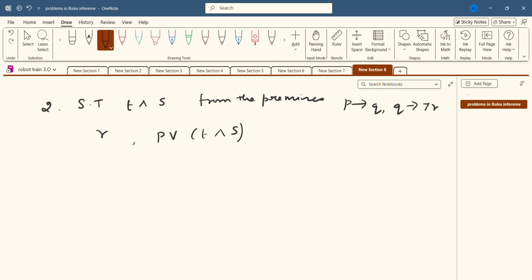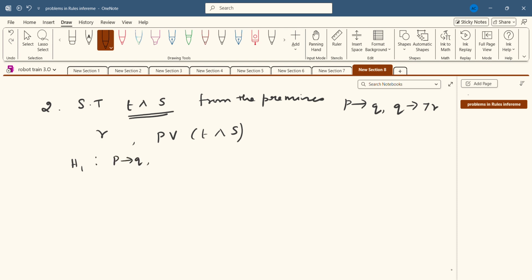In the previous problem, the statements were given in words, but here the symbolic representation of the statement is given. So there is no need to convert, because it is given symbolically in the problem. Using that I am going to derive the conclusion T conjunction S. So these are all premises, and I can write the premises one by one.